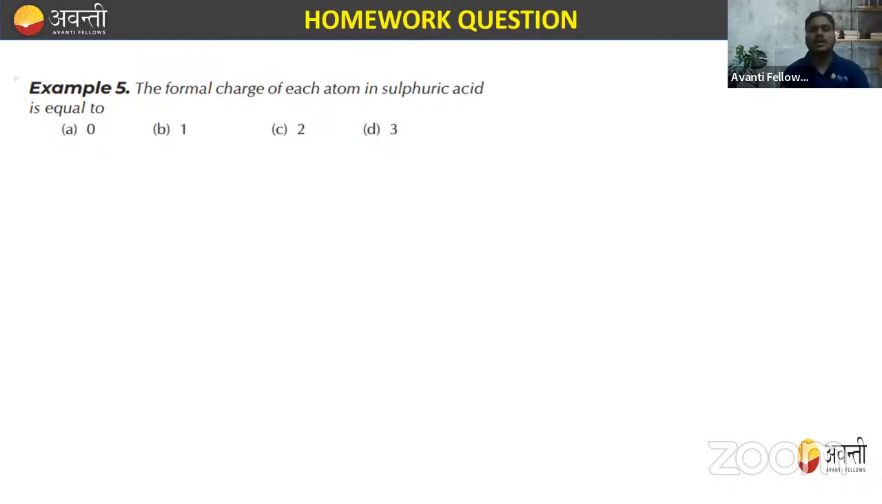Now, the formal charge for each atom in sulfuric acid is equal to what? You need to calculate the formal charge of each atom in sulfuric acid. So this is the homework question for you all. Try to solve this question, right? You have to calculate the formal charge of each atom in sulfuric acid, that is H2SO4. So you need to calculate all of this.